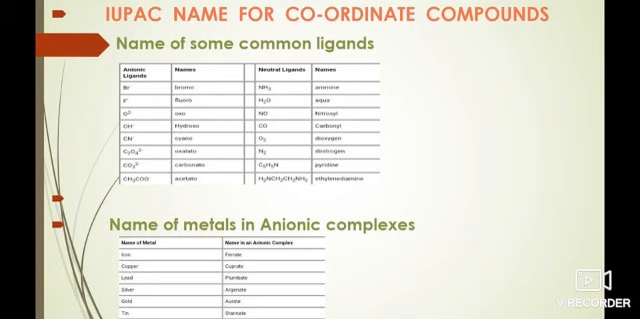Greek prefixes are used to designate the number of each type of ligand in the complex ion. The examples are di, tri, tetra. If the ligand already contains a Greek prefix, for example, ethylenediamine, or if there is a polydentate ligand, the prefixes bis, tris, tetrakis, pentakis are used. Some compounds are given by their chemist names, for example, Zeise's salt, Edmond's salt, Magnus's green salt.